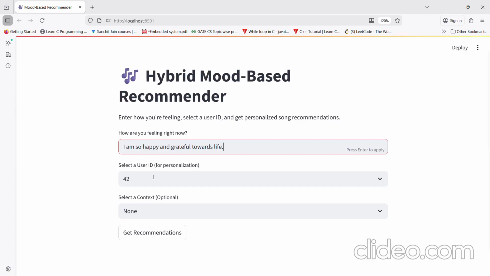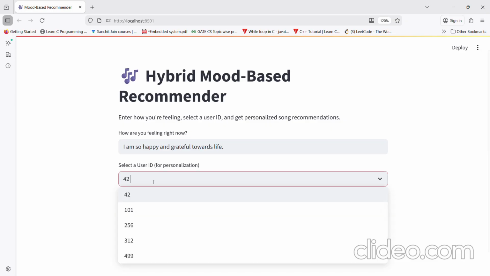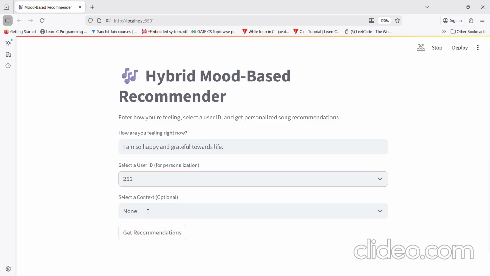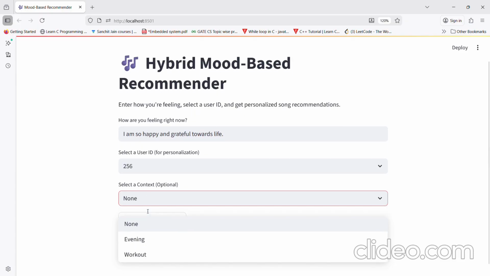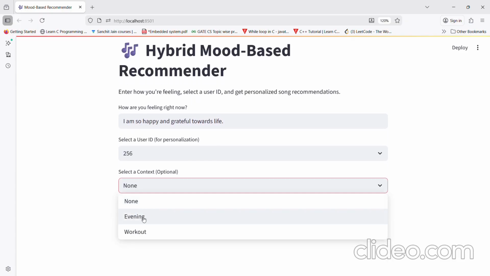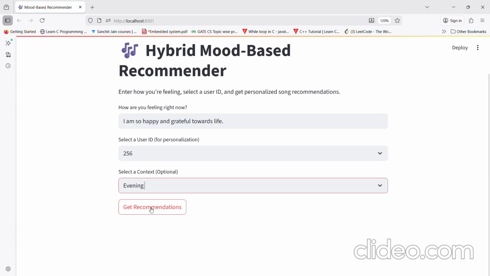After that, I have kept the option to select the user ID for personalization. You can select any ID, and this is optional. You can select the timing based on evening or workout. I have set only two as of now. Maybe we'll select evening, and now we will click on the get recommendation tab.